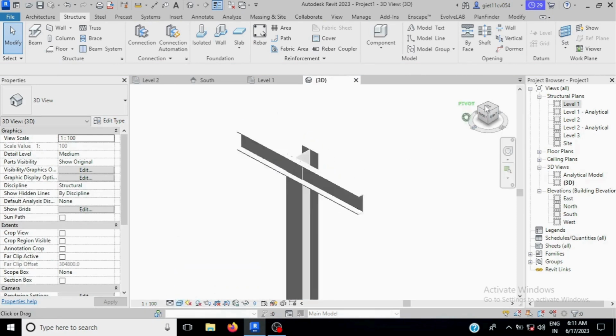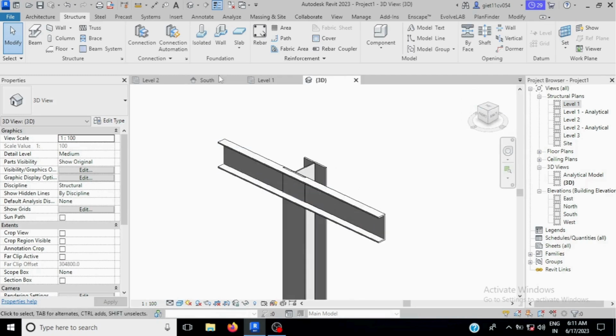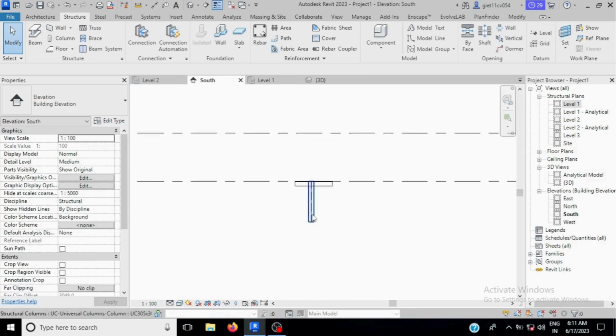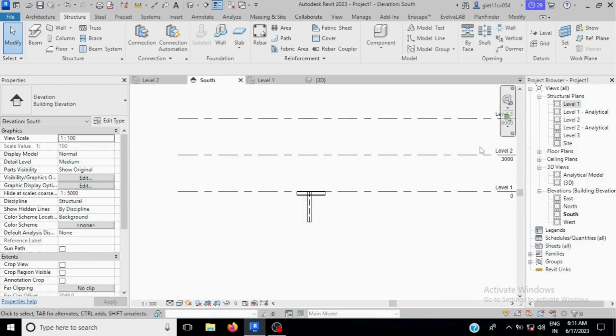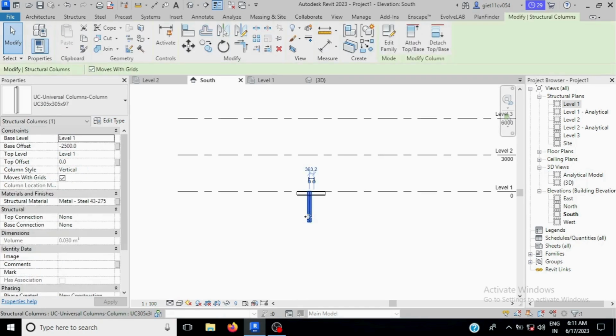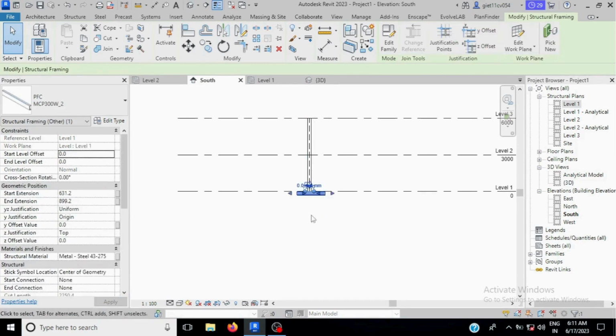Okay, go in south elevation. Select the column, base level 1 and top level 3. Make the offset 0. Okay, and this beam, place it to the second level.